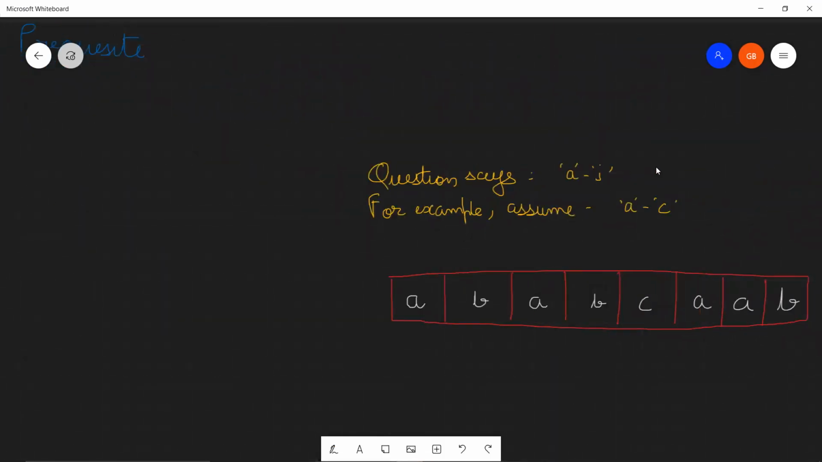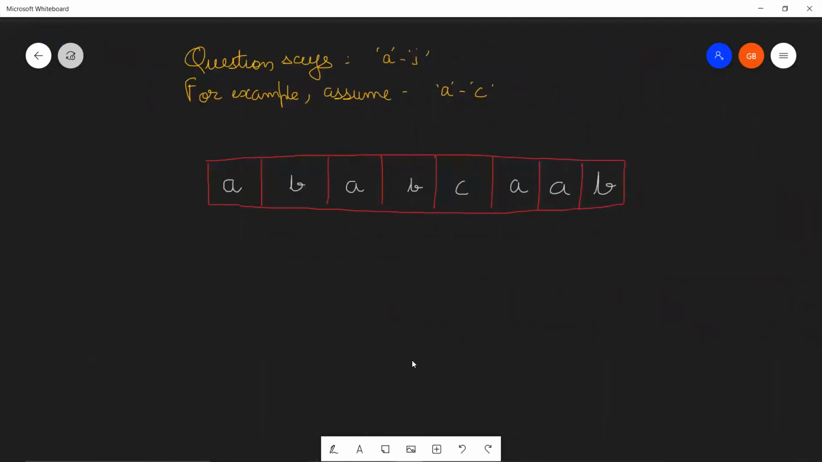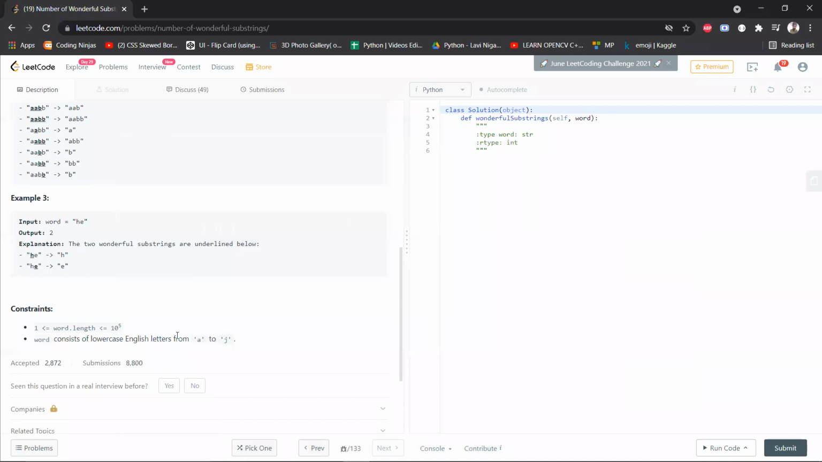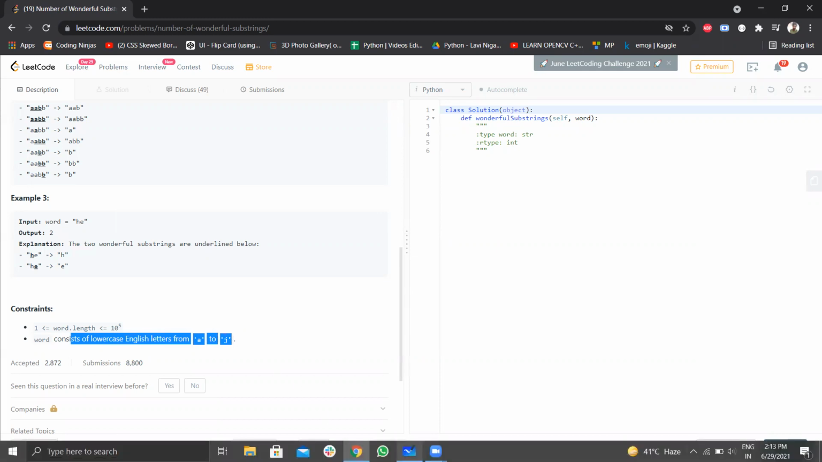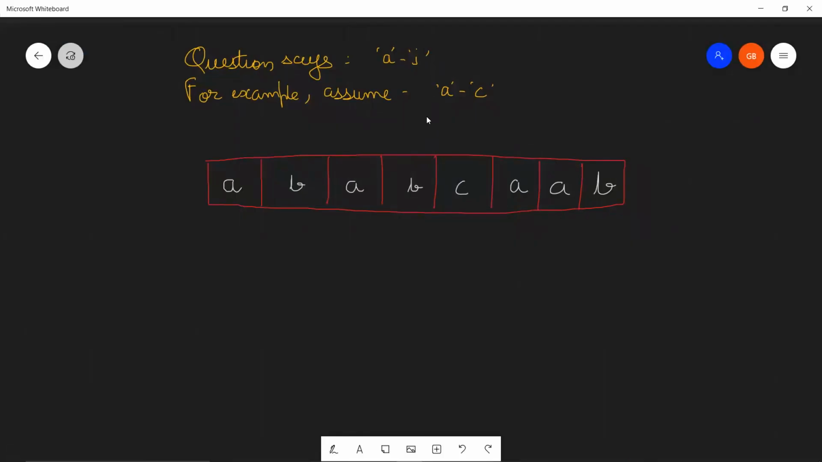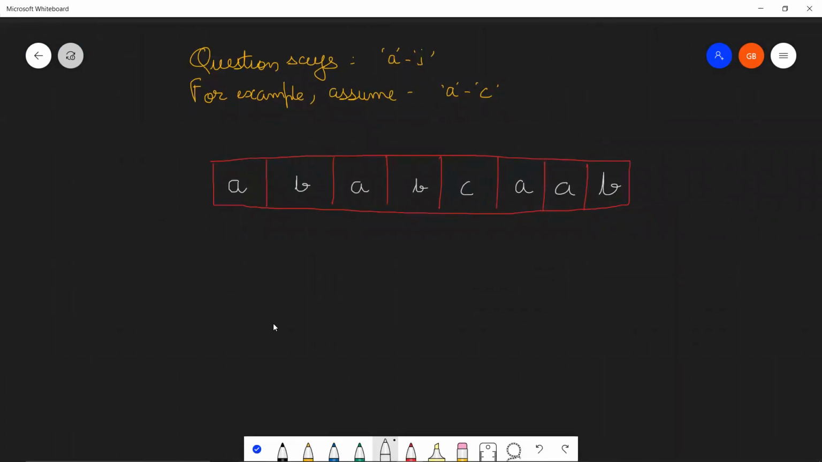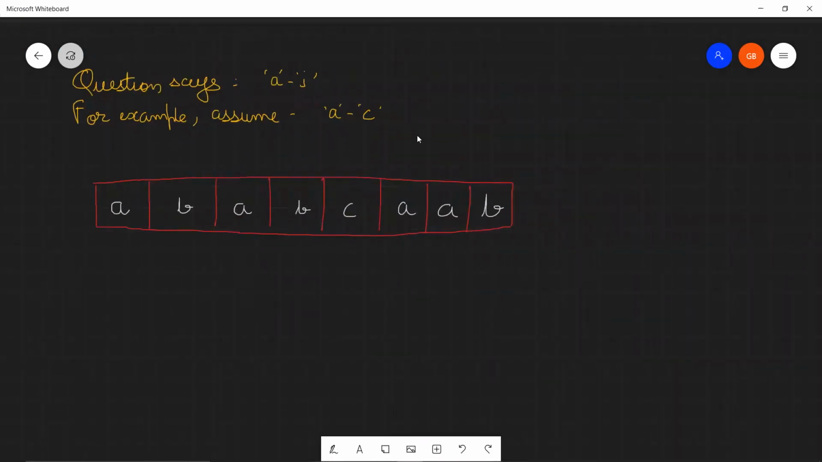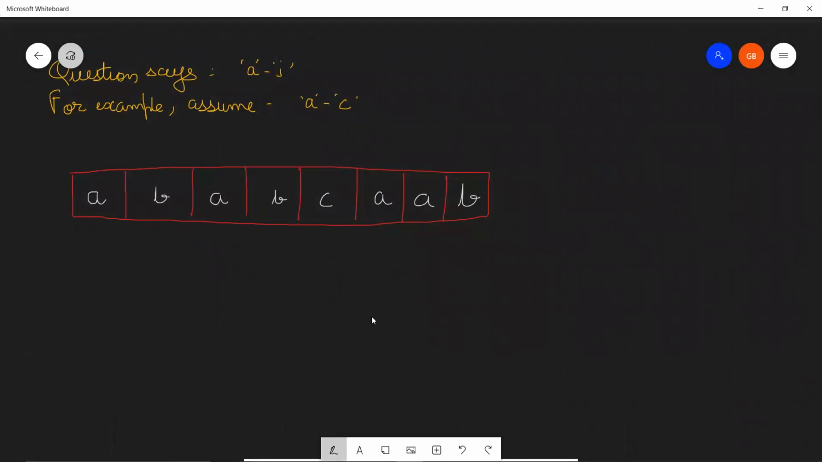So let me shift over here. I have some pre-drawings. The question has given you the fact that the word will consist of lowercase English letters from A to J. For the sake of the example that I'm going to take now, I want you to assume that you have only A to C, right? Why have I asked to do this? Let me explain. We are going to create bit masks to represent each character.